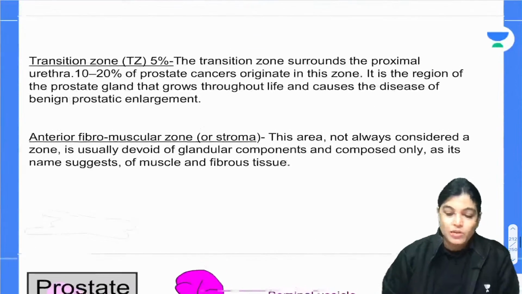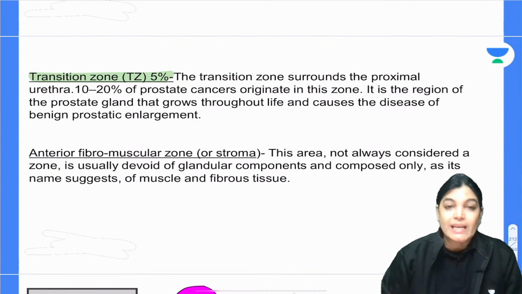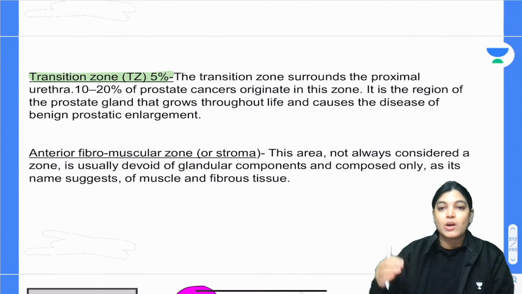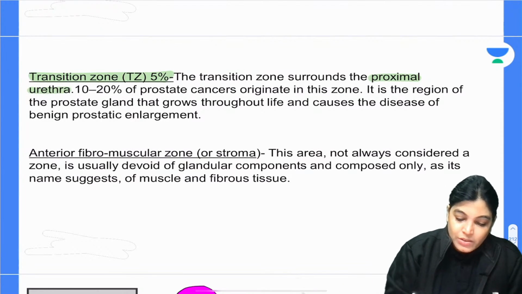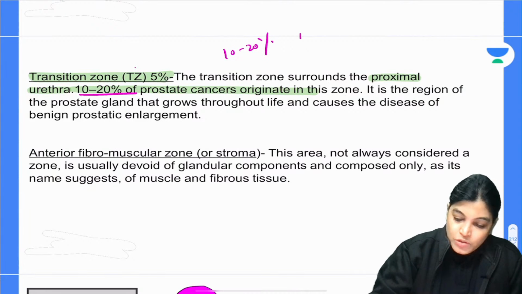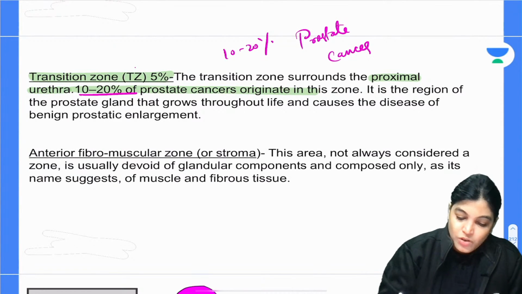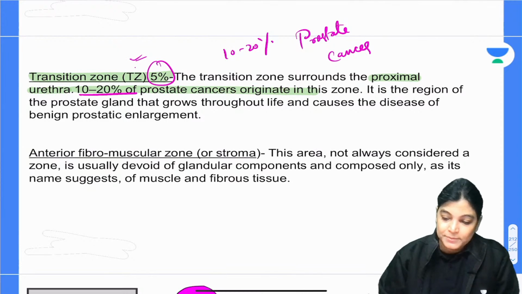Now let's talk about the transition zone. The correct answer was the transition zone. The transition zone is the part of the prostate gland surrounding the proximal part of the urethra. 10 to 20% of prostate cancers arise from the transition zone, and it occupies 5% of the total area of the prostate gland.